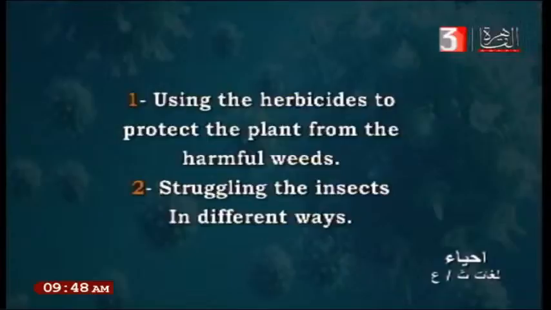Number two, humans also struggle against insects in different ways. Struggling means killing them or keeping them away from the plant by different ways, by using insecticides, or by using a natural barrier which can feed on the insect to prevent it from damaging the crop.